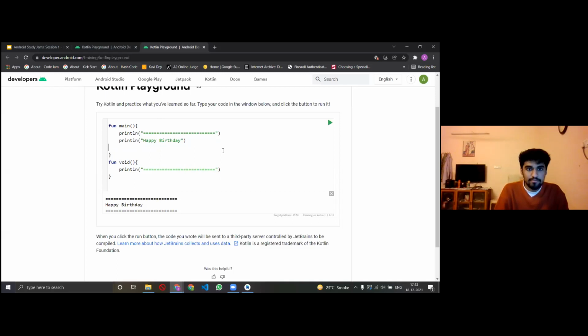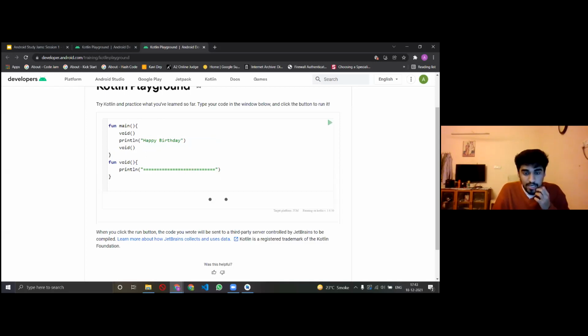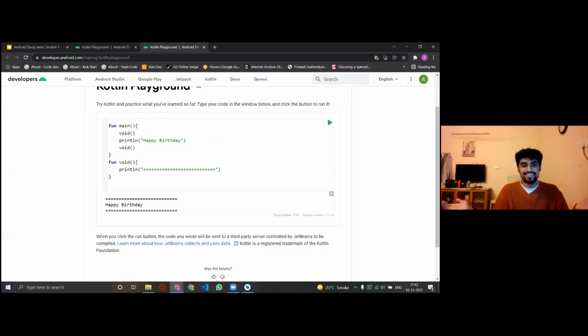So every time I call void, this should print. You see, we get the exact same result, but we did it with the help of an external function from the main. So we understand that main is also a function in itself.